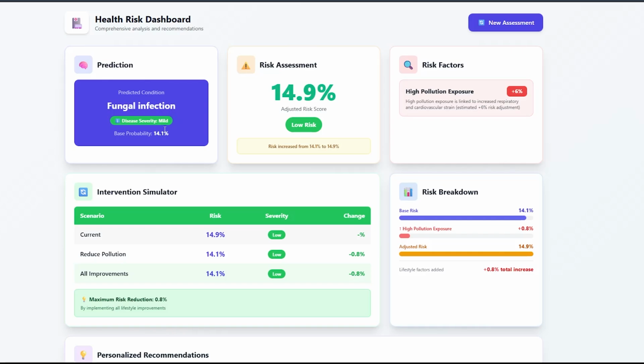What it is showing is I have a fungal infection, which has a severity of mild, and the risk factor is adjusted based on the lifestyle factors that we had given, which in my case is pollution and the current disease. If I reduce the pollution, or stay in a less polluted area, or use some air purifier, the risk of the infection will be reduced by 0.8%. So the overall improvement will be minus 0.8%. So this is not contributing that much to the respective disease that is shown.